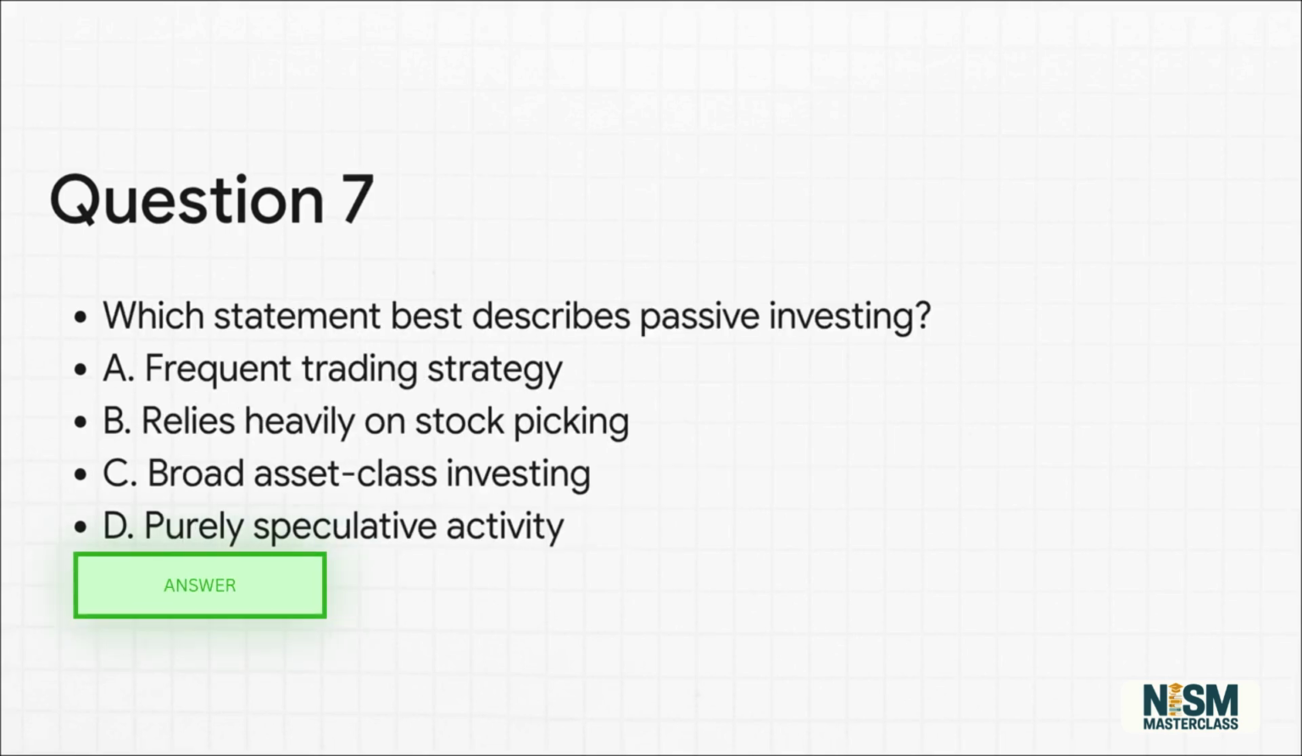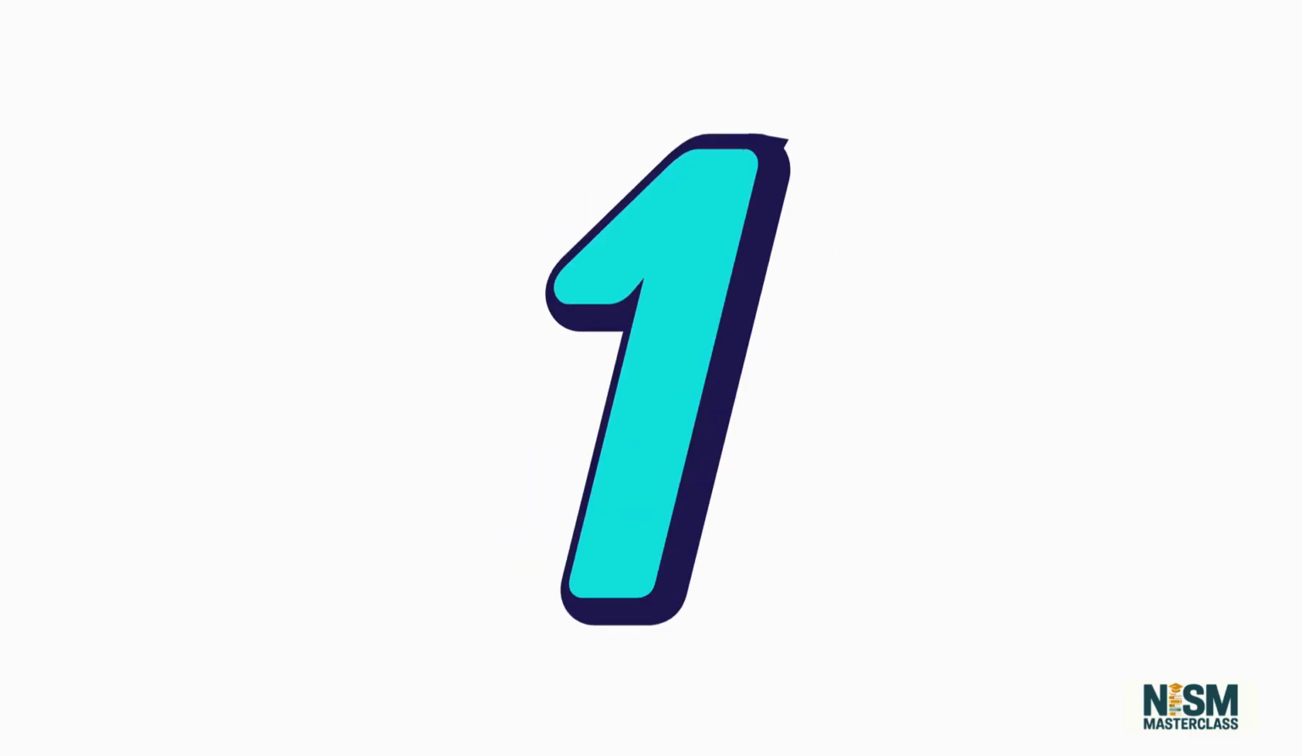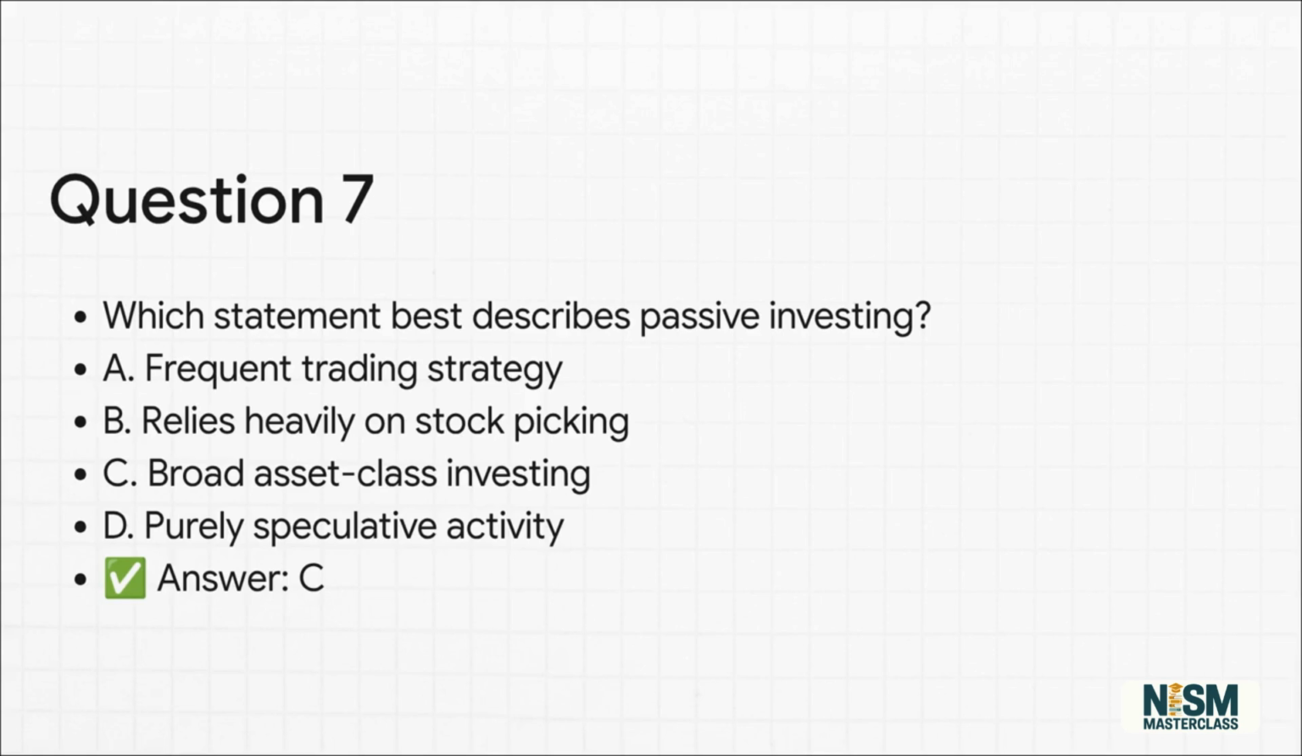Question 7. Which statement best describes passive investing? A. Frequent trading strategy. B. Relies heavily on stock picking. C. Broad asset class investing with limited security selection. Or D. Purely speculative activity. Pause now if you need more time. The correct answer is option C.